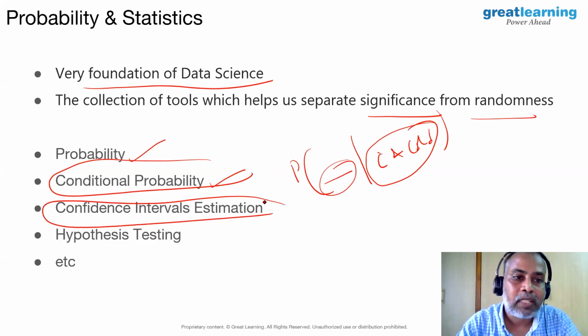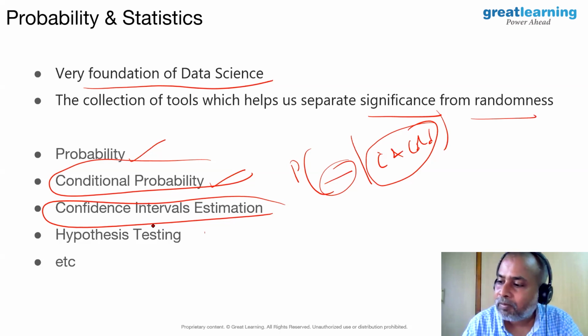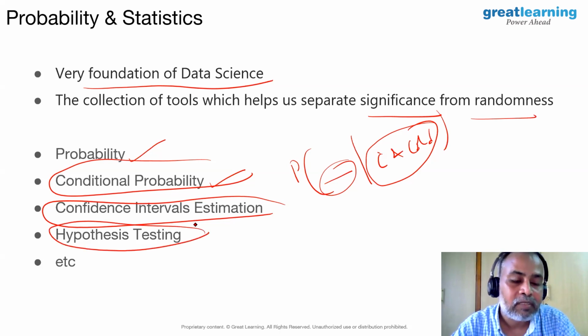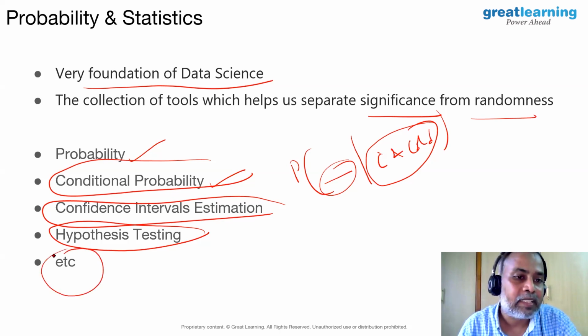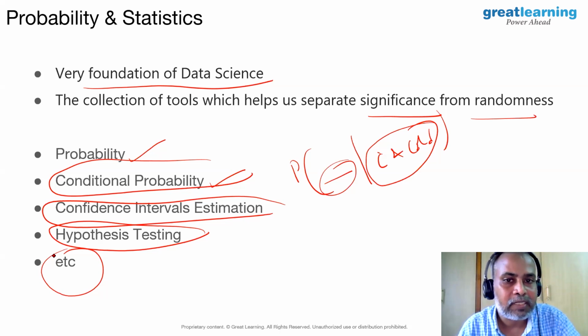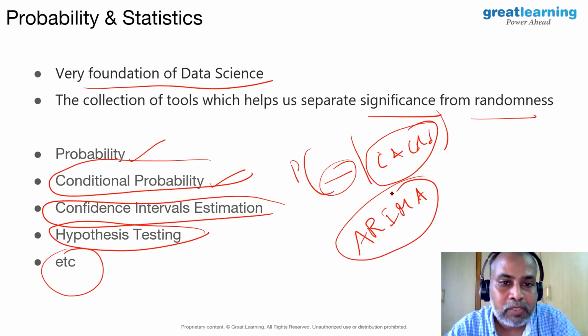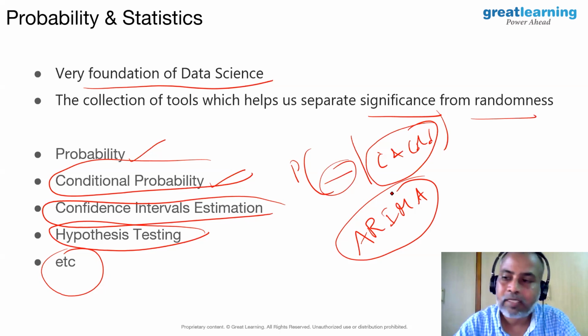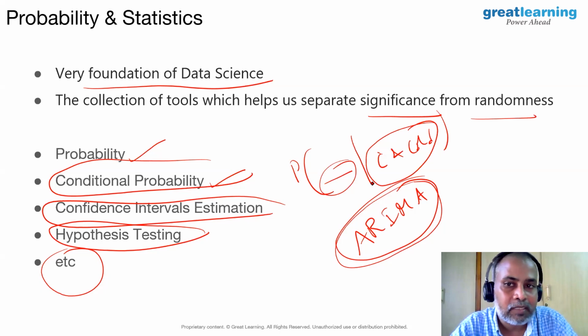Those sorts of conditional probabilities we should be able to calculate. We also need to calculate confidence intervals, the way we did in the third use case, hypothesis tests, the way we did in the second use case, and similar variance related analysis. Some people also treat the ARIMA models, which we used in the third use case, as part of statistics. If you treat it that way, you can study ARIMA related models too. This much of probability and statistics is sufficient for us.